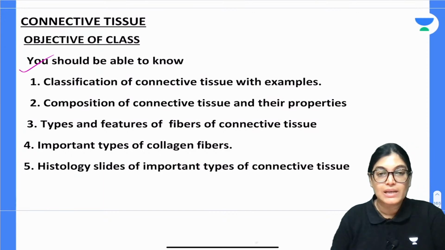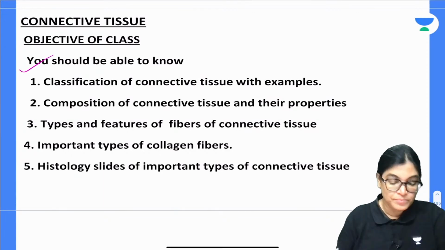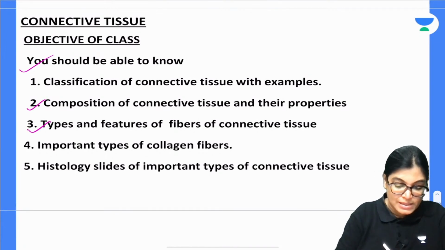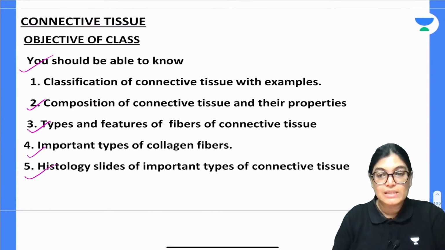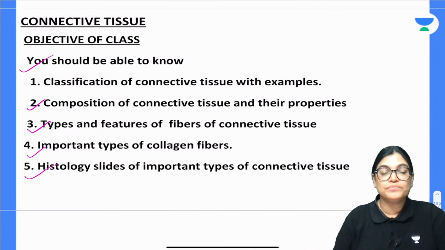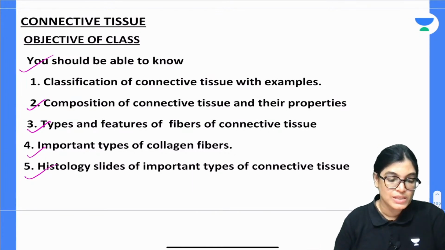You should be able to know the classification of connective tissue with an example. You should be knowing the composition of the connective tissue, properties, types, features, fibers, important types of collagen fibers, and also the histological types of the important connective tissue sites. So all these should be grasped by you. These all things will be completed: classification, composition, types of the collagen fibers, and the histological slides.